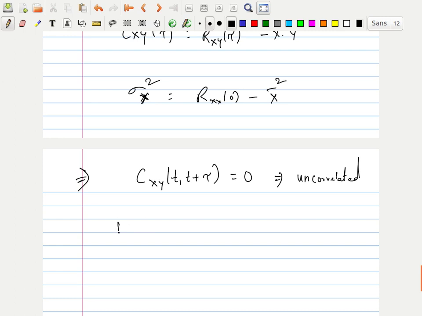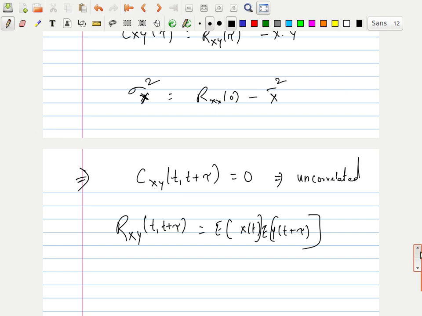This means Rxy of t comma t plus tau is equal to E of x of t into E of y of t plus tau. If two random processes are uncorrelated, I get cross covariance as 0, and cross correlation will be the same as the multiplication of their individual means.